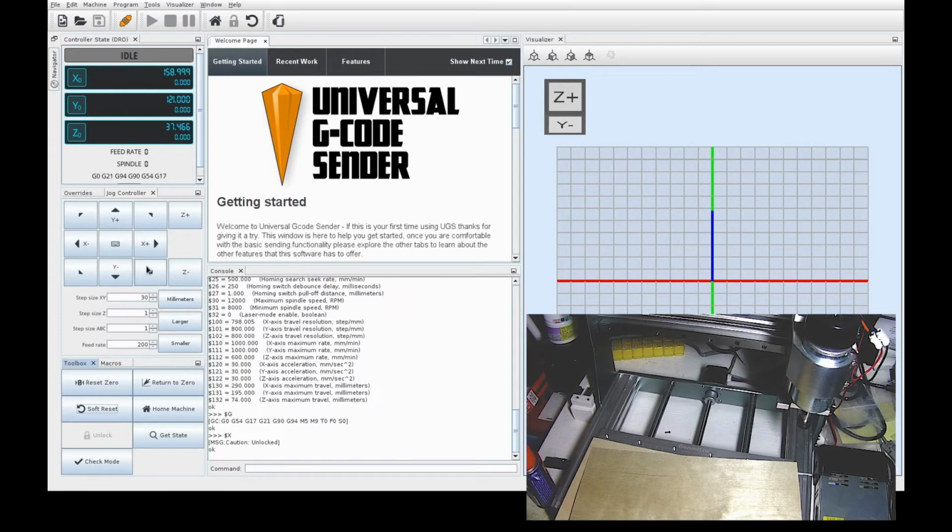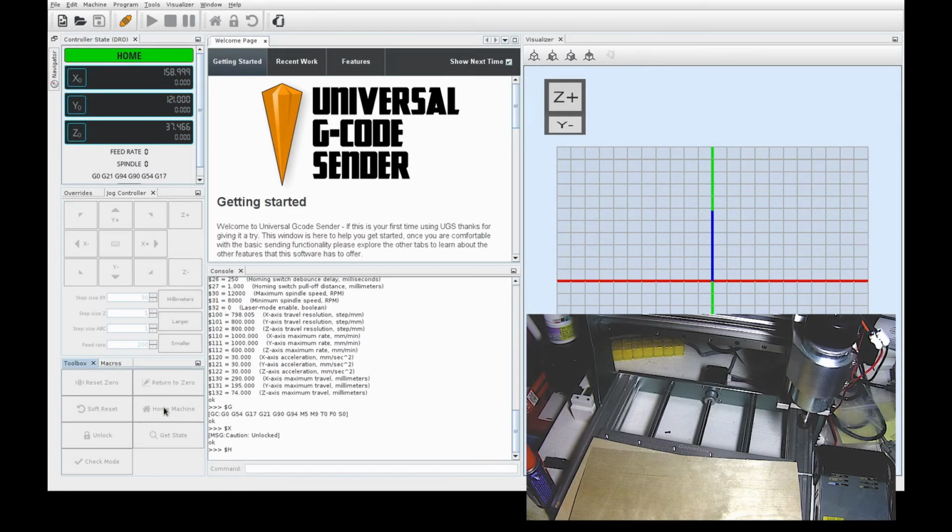So let's click the home button, which sends it to far right and sends the build platform to the front, which it already is, which puts the spindle at the back right corner of the machine. Now, it won't do much when I click on this, but if the machine had been in the middle or on the left or whatever, it would simply move to the right.